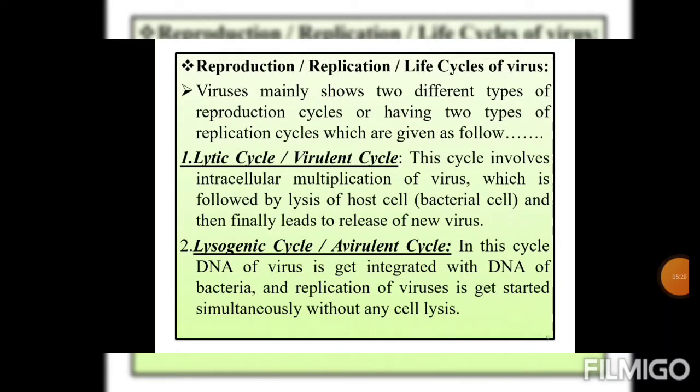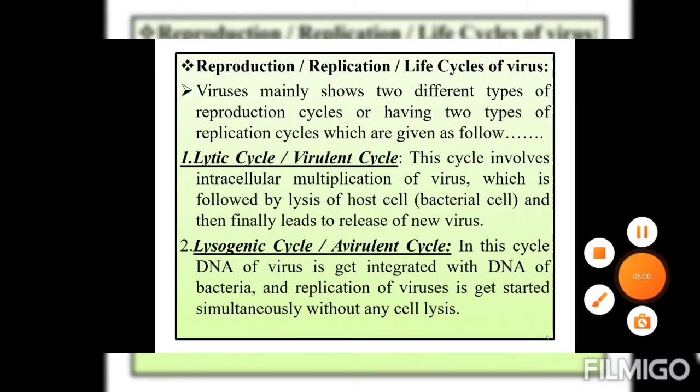This cycle involves the intracellular multiplication of the virus, followed by lysis of the host bacterial cell, and then finally leads to the release of new viruses. Next reproduction cycle is the lysogenic cycle, or avirulent cycle. In this cycle, the DNA of the virus gets integrated with the DNA of the bacteria, and replication of the virus starts simultaneously without any cell lysis.